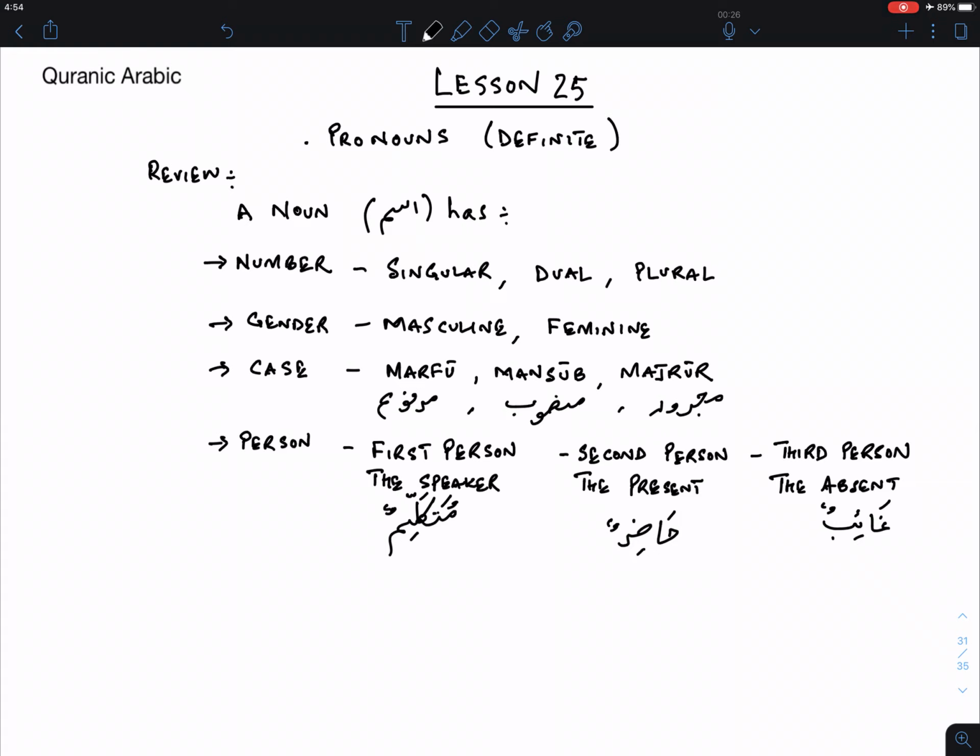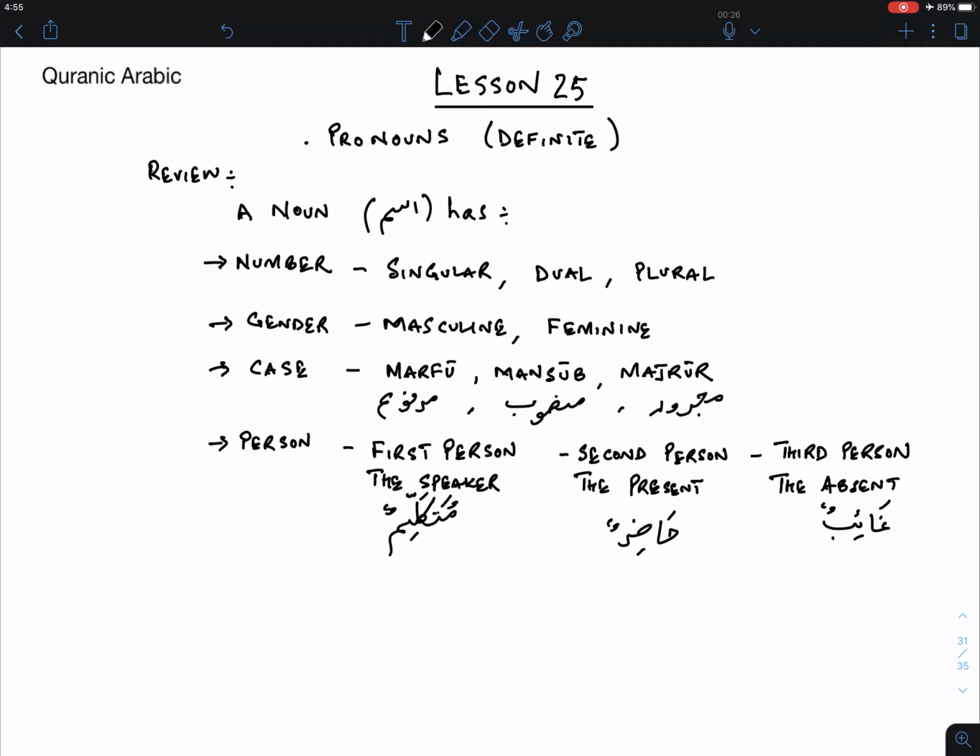And inshallah ta'ala, when we open the discussion on verbs, after the pronouns, it will be easier for us to understand. So I just wanted to do this review today in lesson 25, just reviewing the properties that a pronoun would have. I will give you the list in the next lesson, inshallah. Just understand this applies to pronouns and also to the verbs as well.